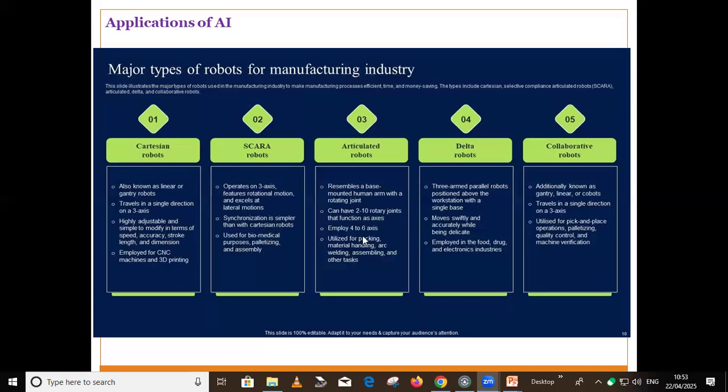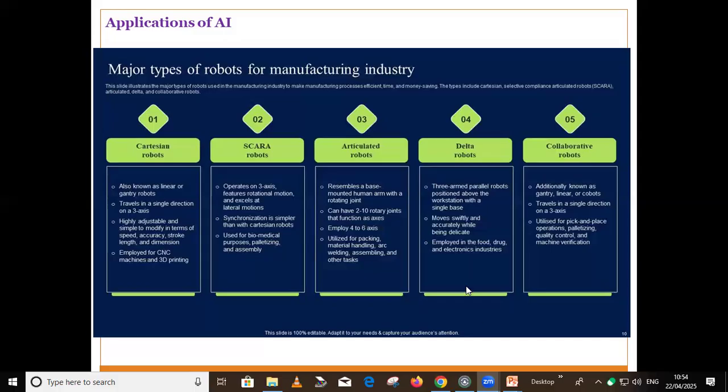Then for the articulated robot, suppose you want more than two or three rotary joints, and you want to employ that robot for 4 to 6 axes. At that time, this kind of robot is used. So applications of these articulated robots are for packaging, for the metal industry, for welding, and for assembly.